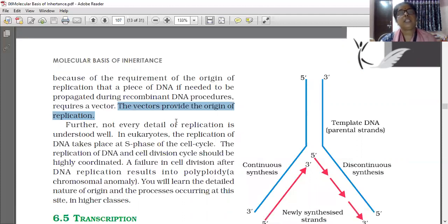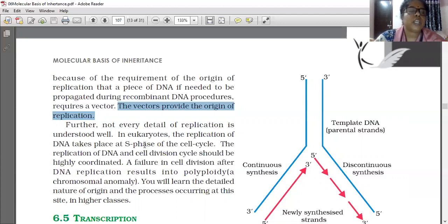Further, not every detail of replication is understood well even now. In eukaryotes, the replication of DNA takes place at the S phase of the cell cycle. The cell cycle we learned last year in 11th. The replication of DNA and the cell division cycle should be highly coordinated with each other.